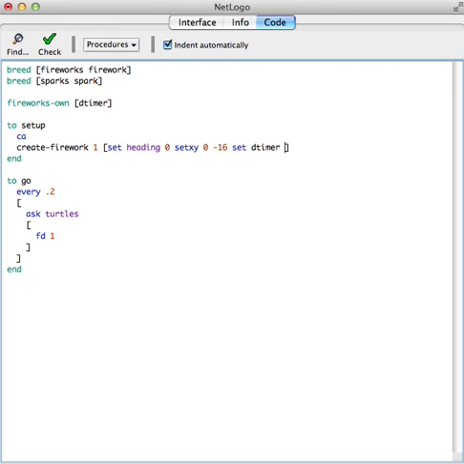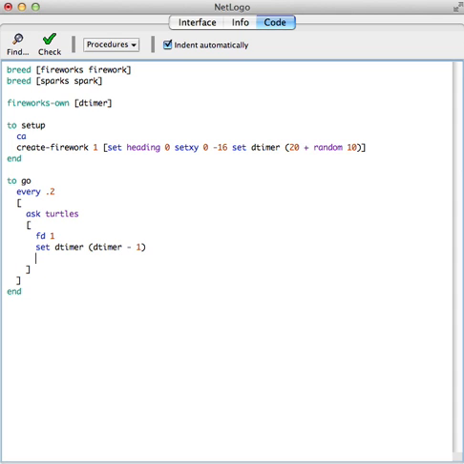I'll set it to be 20 plus random 10, so it'll give me a number between 20 and 30. When I ask the turtle to go forward, I'll also ask them to set their death timer. Remember, each one of them has their own death timer.